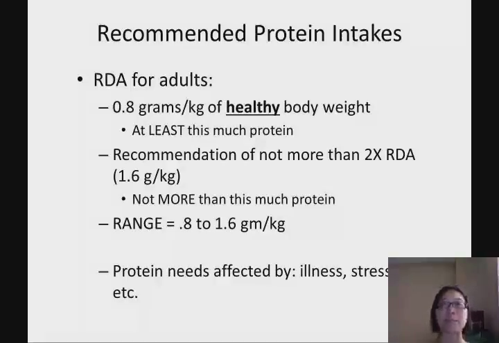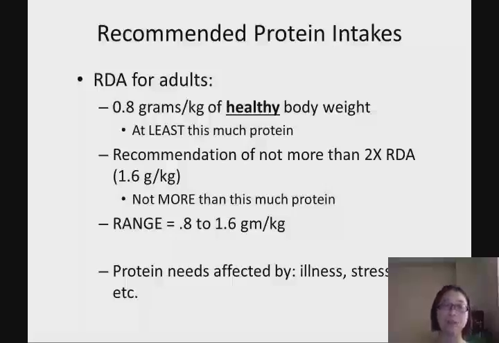We calculate the recommended protein intake based on our healthy body weight. This is at least this much protein. Of course, some textbooks recommend a higher amount. However, the highest amount should not be higher than 2 times this recommended daily amount.